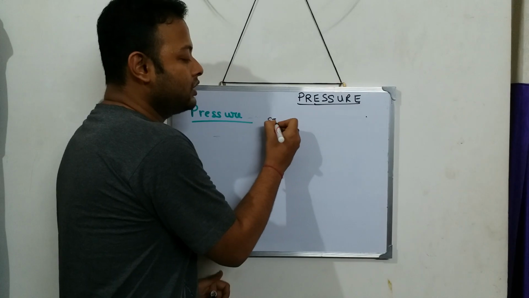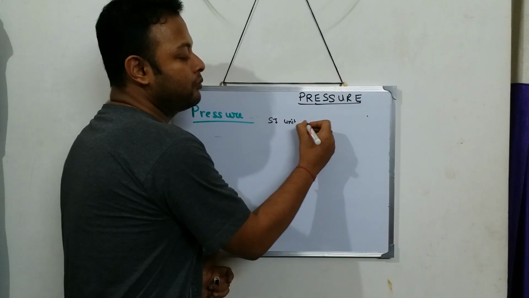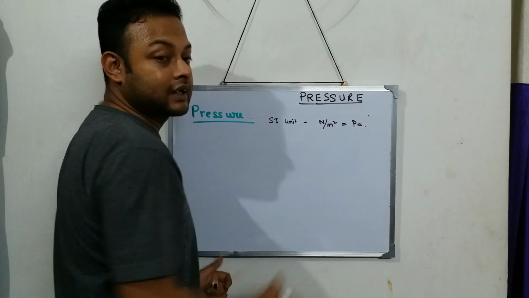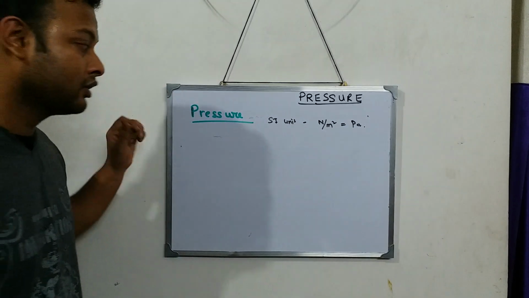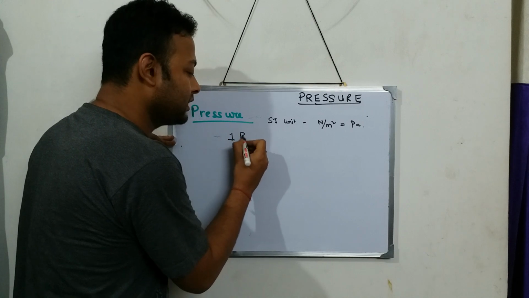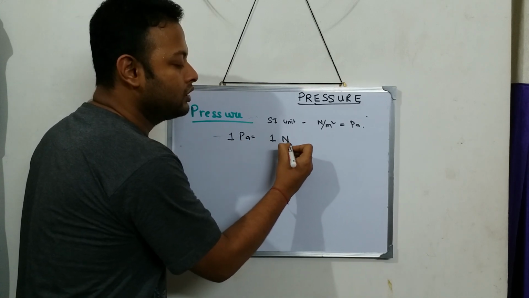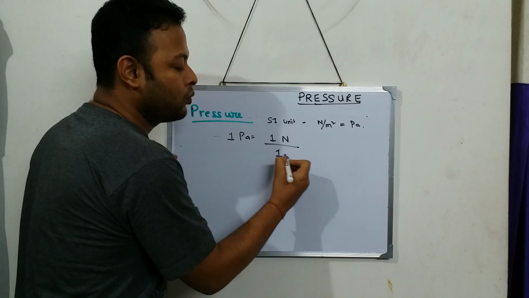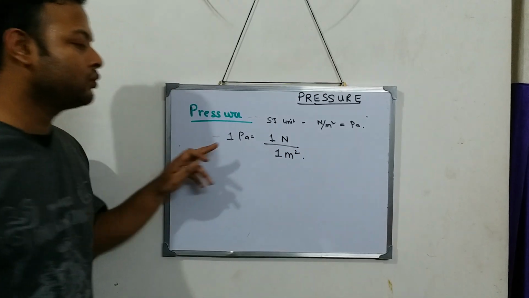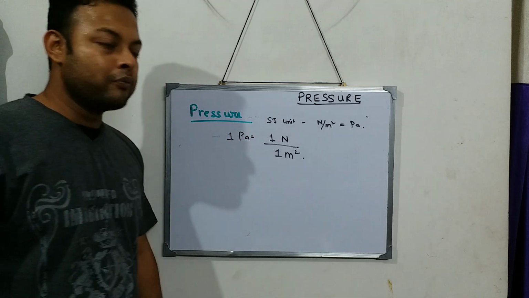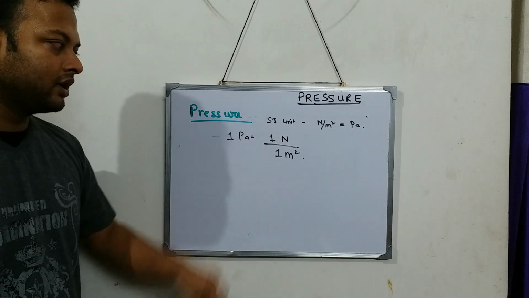The SI unit of pressure is Newton per meter square, which is also known as Pascal. So if I write 1 Pascal, that will be 1 Newton by 1 meter square. See, 1 is equal to 1 by 1. So 1 Pascal will be 1 Newton by 1 meter square.